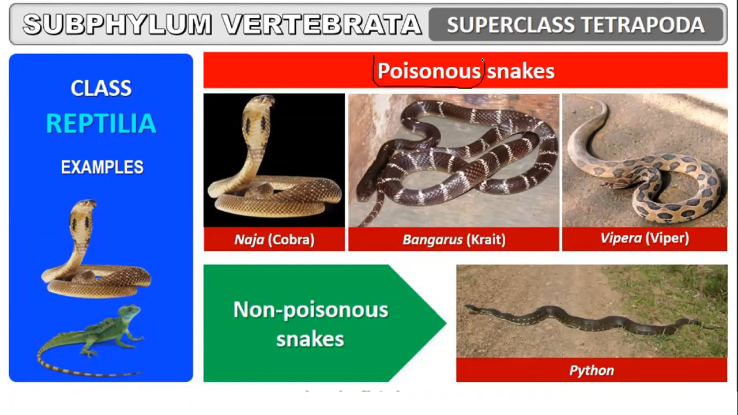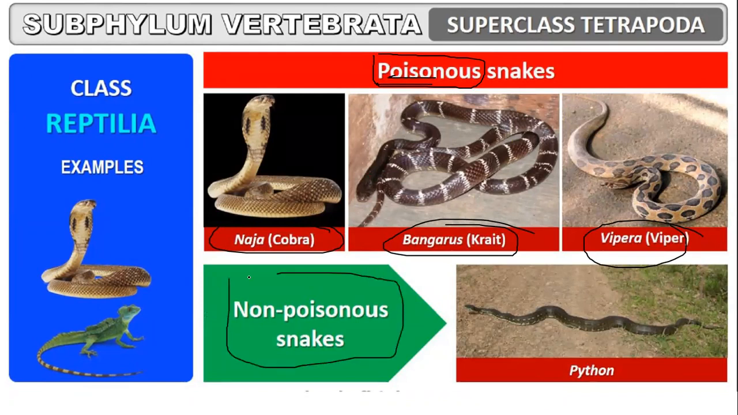Poisonous snakes. Naja, Bungarus, Viper. All these are poisonous snakes. While there is an example of a non-poisonous snake in the NCERT, that is a python. Python is actually a non-poisonous snake.